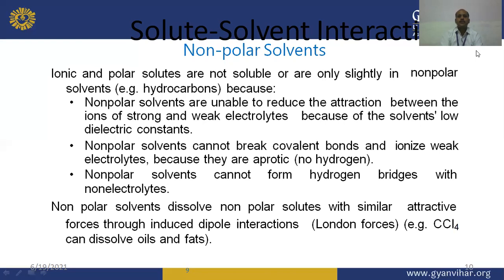Next one is the non-polar solvent. Ionic and polar solutes are not soluble or are only slightly soluble in non-polar solvents like hydrocarbons, because non-polar solvents are unable to reduce the attraction between the ionic or strong and weak electrolytes because of the solvent's low dielectric constant. Non-polar solvents cannot break covalent bonds and ionize weak electrolytes because they are aprotic. No hydrogen is available in this structure. A non-polar solvent cannot form hydrogen bridges with non-electrolytes.